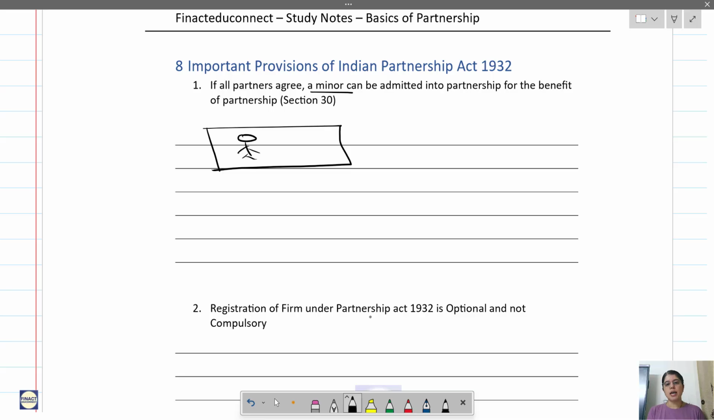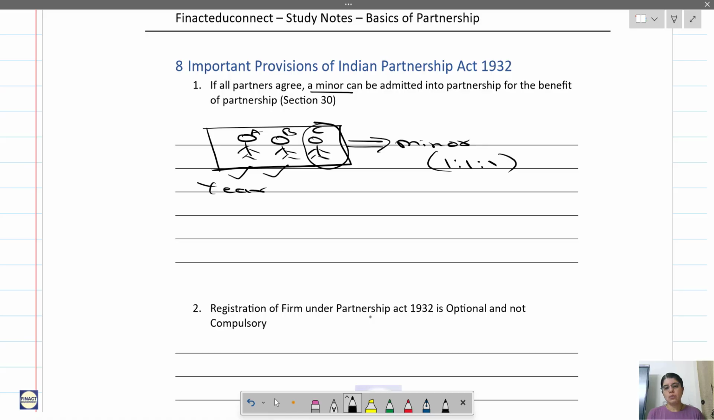So now let's say there are three partners, A, B and C. C is a minor. Now both A and B have agreed that C will be a partner. So if A and B, both the partners, have agreed that C will be a partner, then in that case this minor C will be a partner in benefit only. Now let's say their profit sharing ratio is 1:1:1, equal.